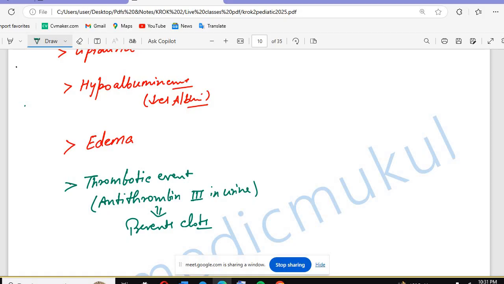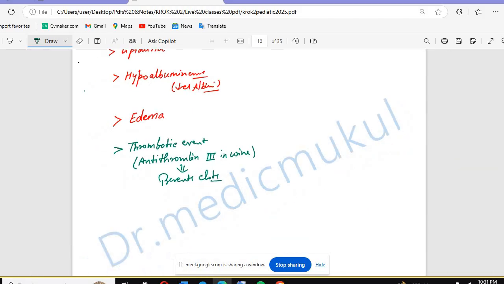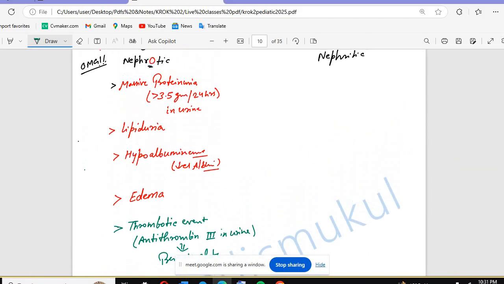So what you have to remember here? There is massive proteinuria, lipiduria, hypoalbuminemia, and edema. These you will remember. One thing you will forget that you have to revise: one thrombotic event that occurs in the nephrotic syndrome. Antithrombin 3 will be released in urine. Antithrombin 3, what does it do? It prevents clots.